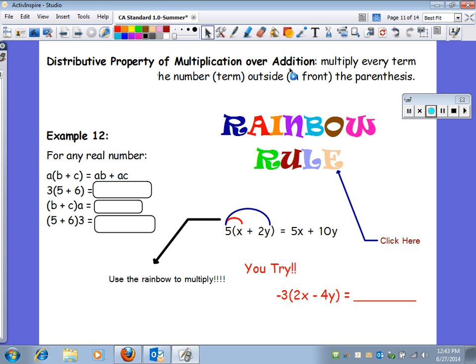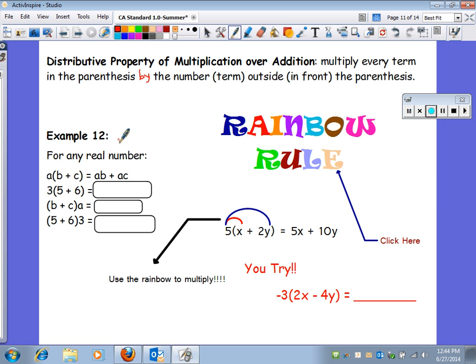Distributive property of multiplication over addition means multiply every term in the parentheses by the number outside the parentheses. Every number inside the parentheses by the outside of the parentheses.